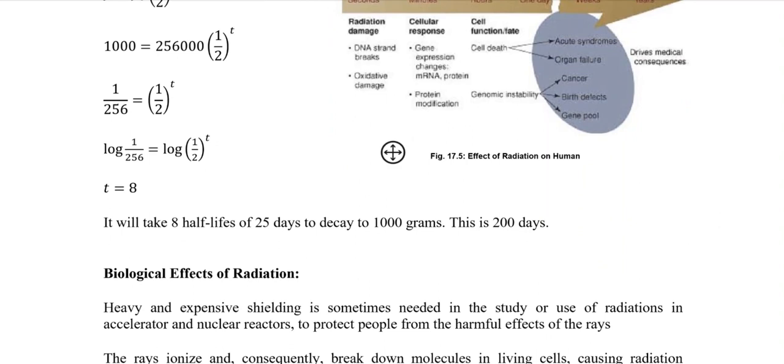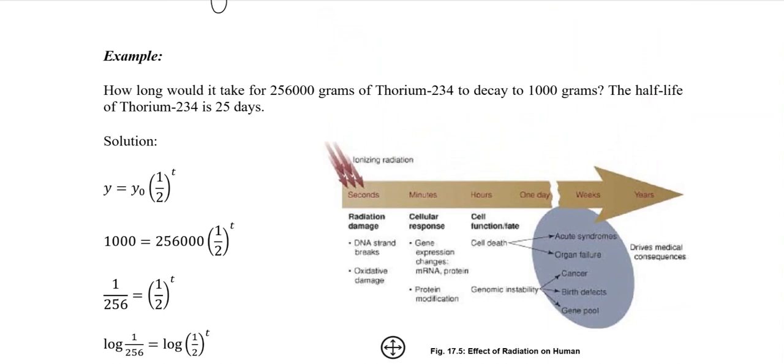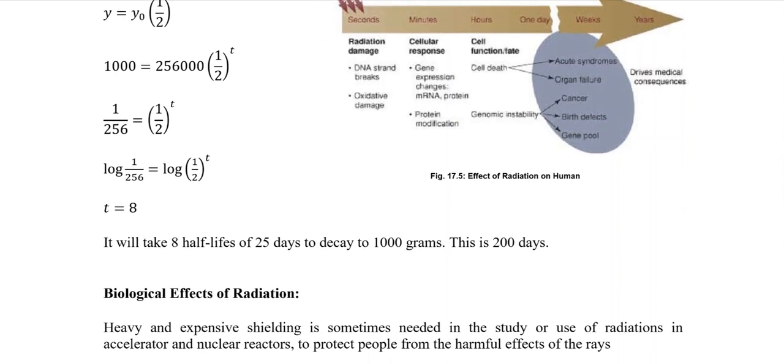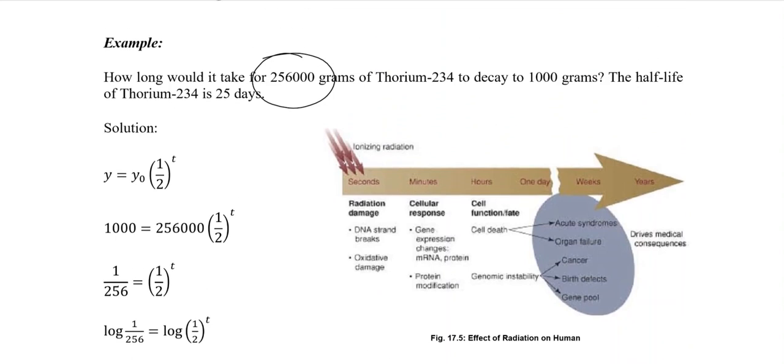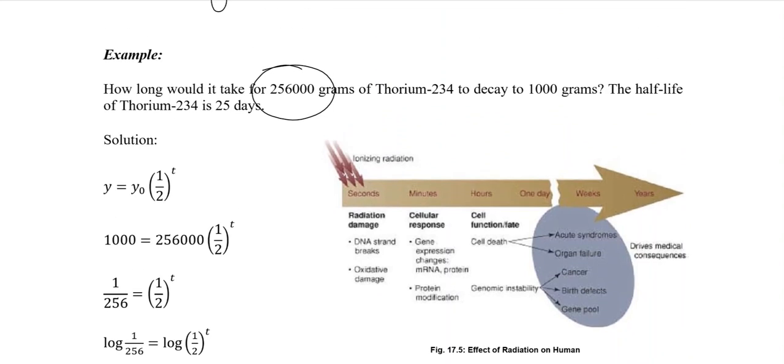So to decay from 256,000 grams of thorium to 1,000 grams, it will take only 200 days.